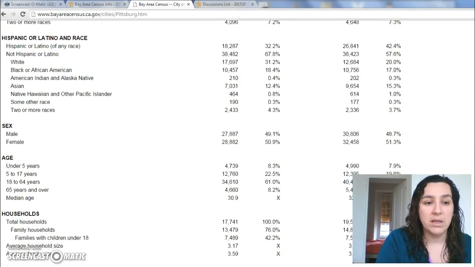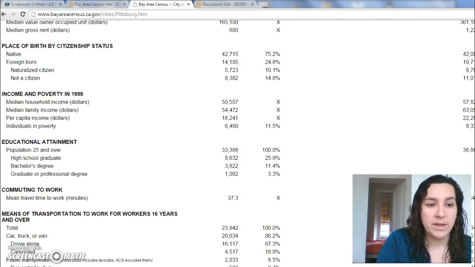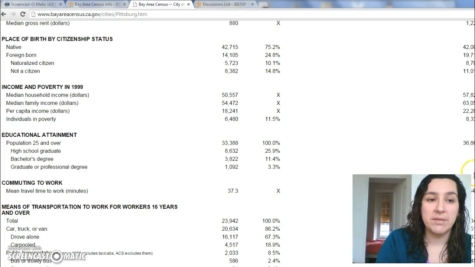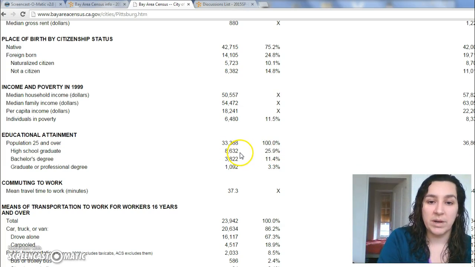And what you would do is you would start pulling some of this information. So, for example, why don't we look at income? And we go all the way down here to the bottom. Income and poverty. It gives you the median household income. I'll highlight it here. It gives you educational attainment. So I'll highlight that here. So you can take a look. And you can see right away that in the city of Pittsburgh, most people, right, have a high school degree. And only a small percentage here, and again I'll highlight this information, have a bachelor's degree. Even smaller for graduate, right?